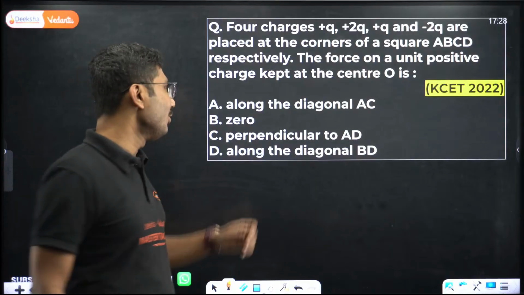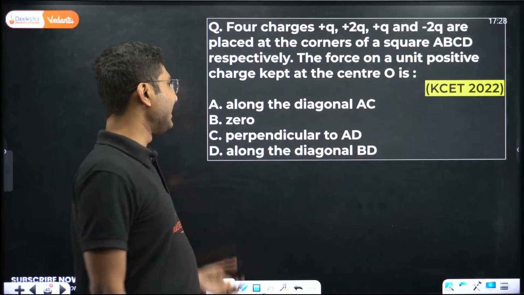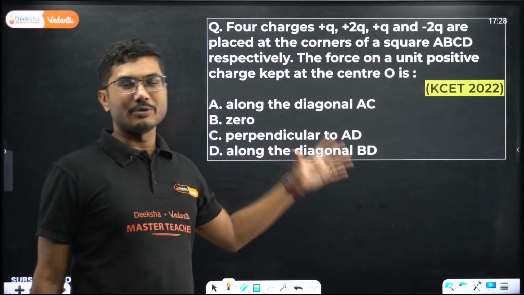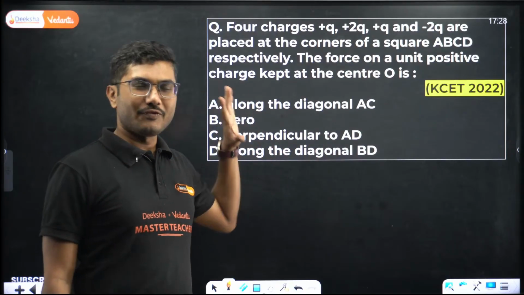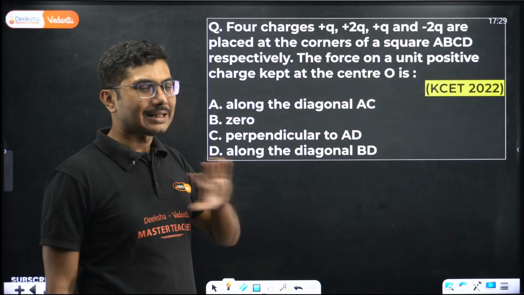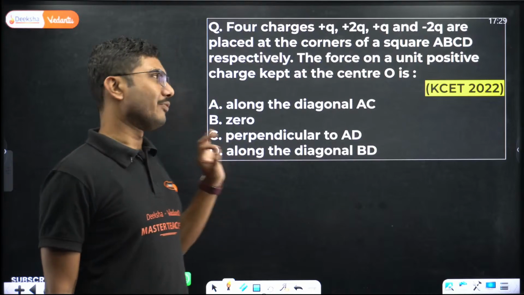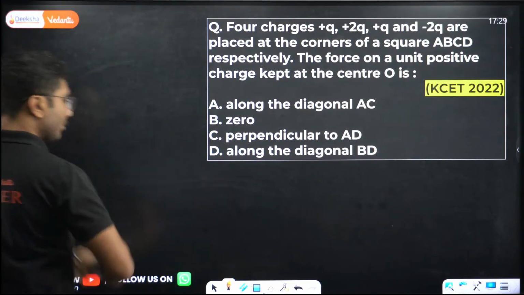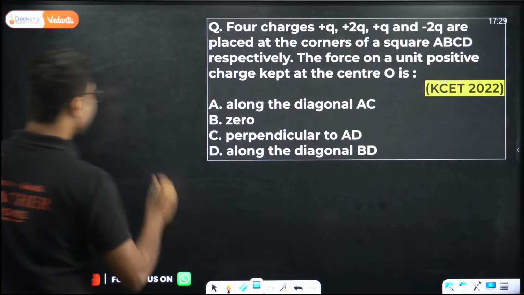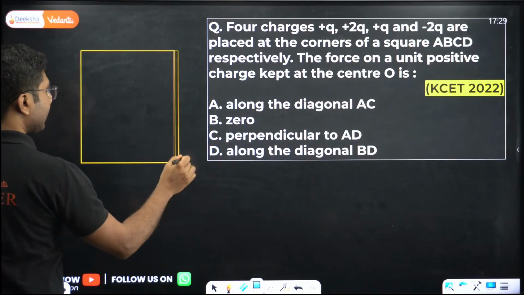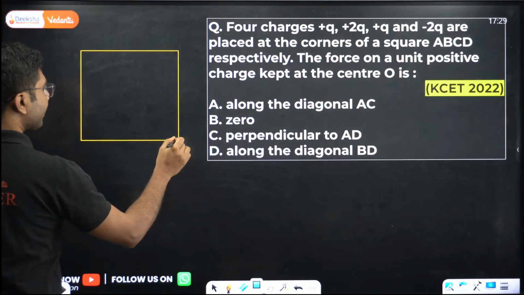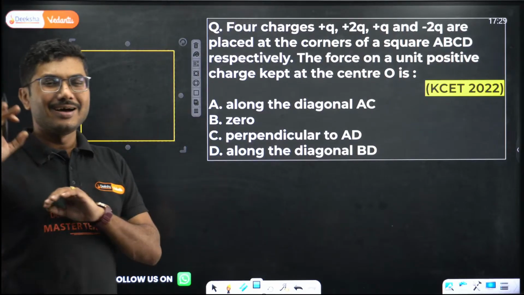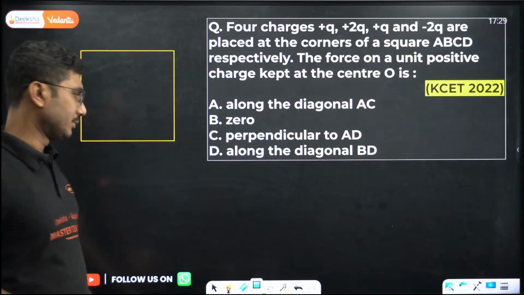They are asking along the diagonal AC, zero, perpendicular to AD, along the diagonal BD. So basically you have to find the direction only. Mathematical calculation is not required. This is very important. Whenever you are solving a question, always read the options as well. That will save some time for you. So basically you have to find the direction of force.